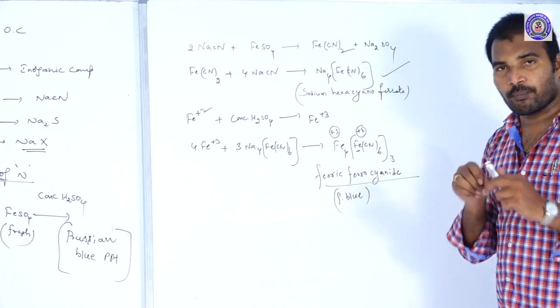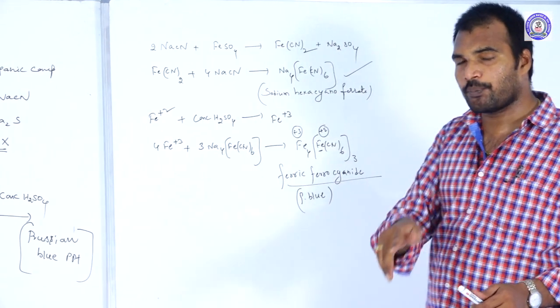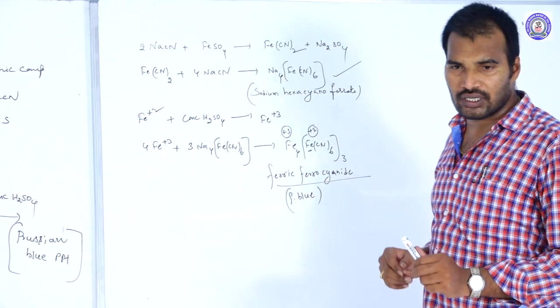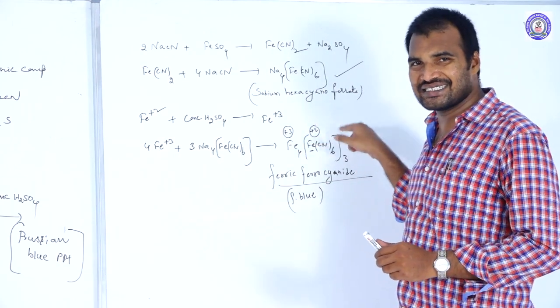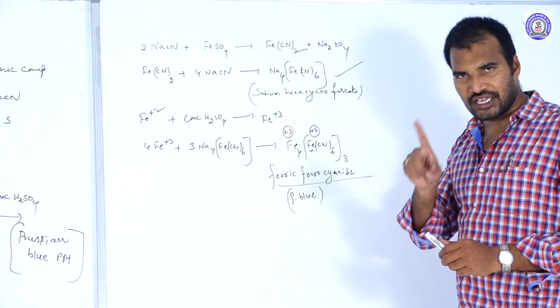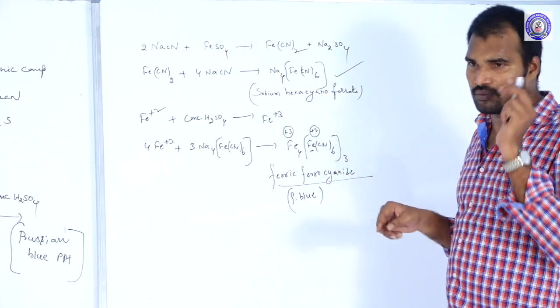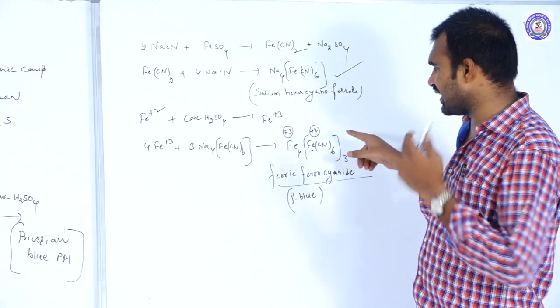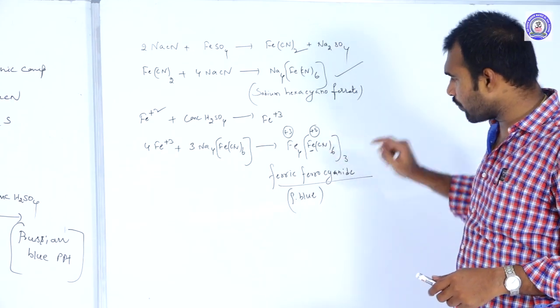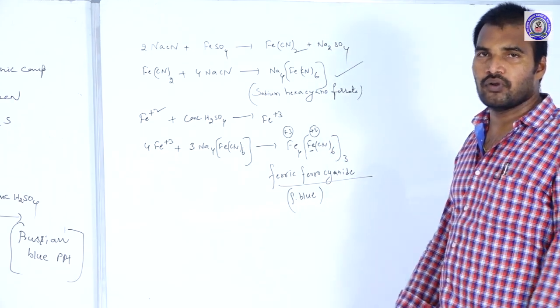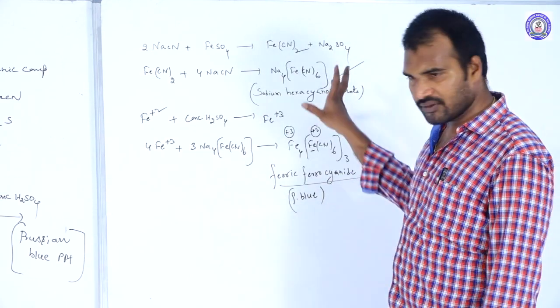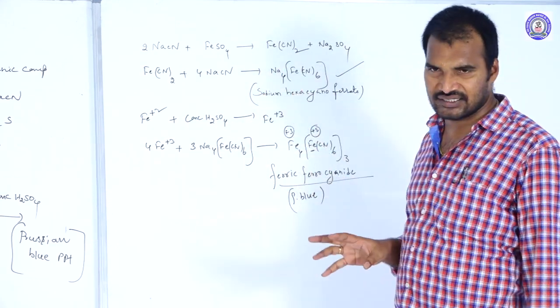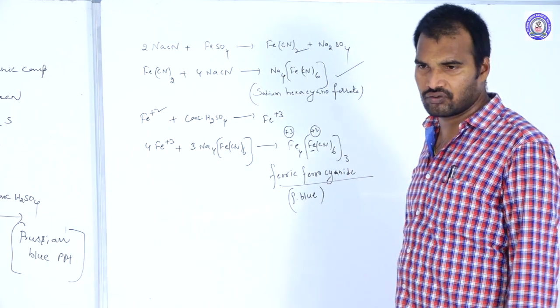So what is the complex which imparts Prussian blue color in Lassaigne's test? Fe4[Fe(CN)6]3. You should remember the name and the formula of the complex also. Fe4[Fe(CN)6] taken thrice. This complex imparts Prussian blue color while detecting nitrogen in Lassaigne's test. So clear? This is the mechanism of Lassaigne's test during the detection of nitrogen.